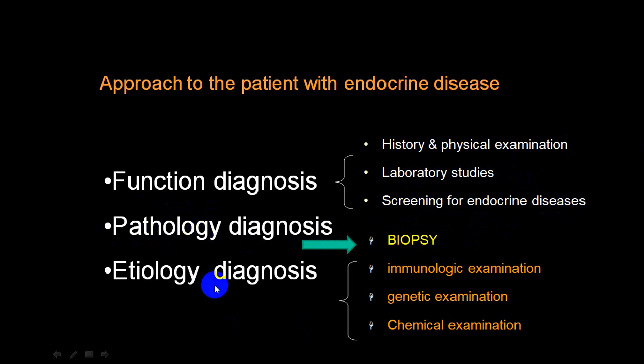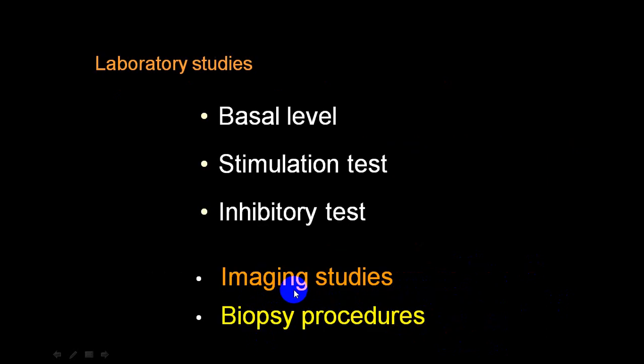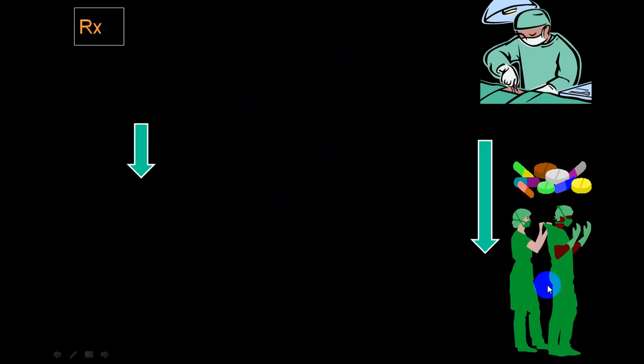And etiological diagnosis, you will have to do immunological study, that is antigen, antibody, etc. Or if you want to identify whether it is genetic, you will have to do the gene study, or you will have to do chemical examinations like effect on the target organs. You can do a basal level, you can do a stimulation test, you can do an inhibitory test to identify whether it is hyperfunctioning or hypofunctioning, and to identify the size and type of disorders, that is by imaging studies and biopsy procedures.